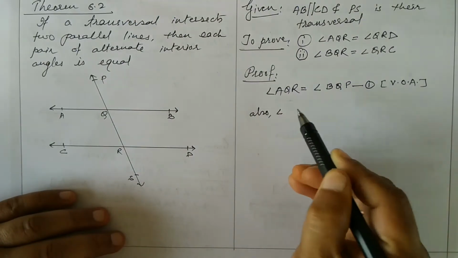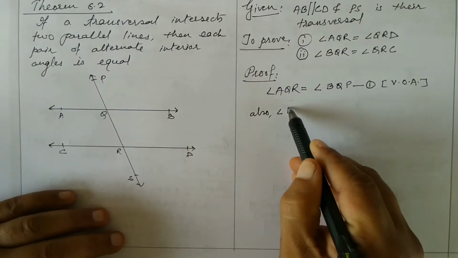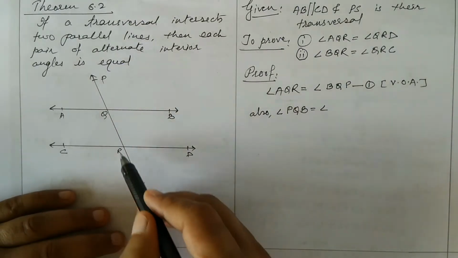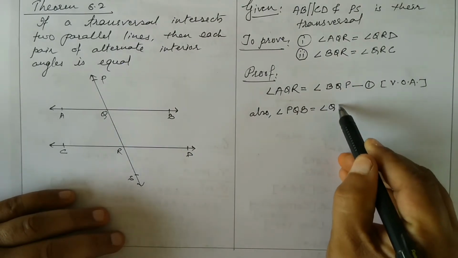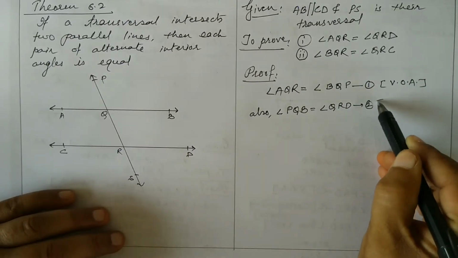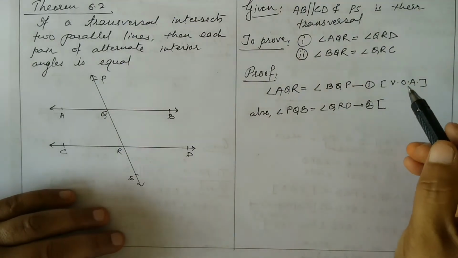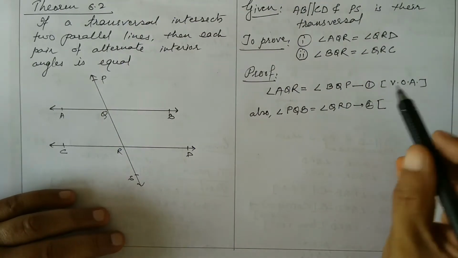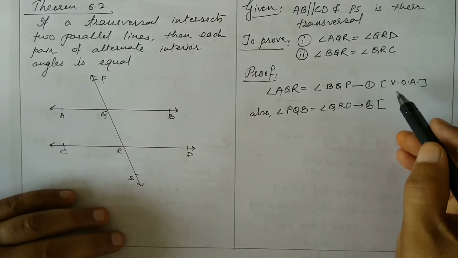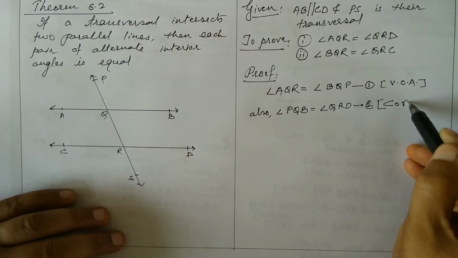Also angle PQB is equal to angle QRD. You can call this 2. Reason, AB is parallel to CD, therefore this forms a pair of corresponding angles, and corresponding angles are equal when lines are parallel and intersected by a transversal. So you can write here corresponding angles.